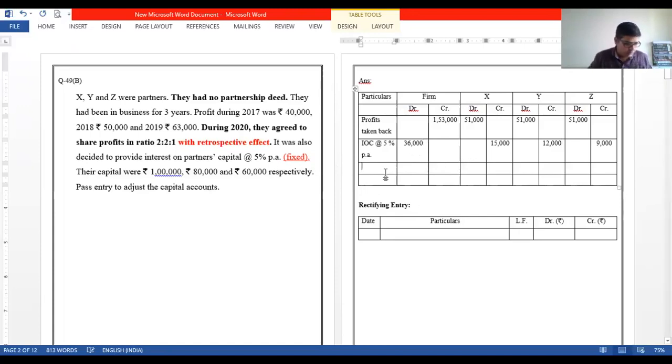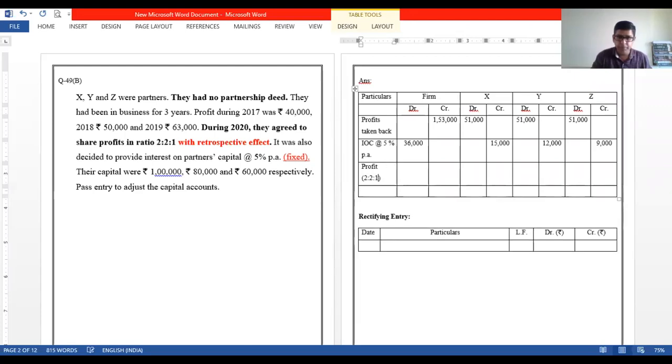Now, firm shows a credit balance, so it's a profit again. Profit distributed in what ratio? They have changed the ratio, and that is 2:1. So let us get the difference over here. 153 minus 36 is 1,17,000, right? Now 1,17,000 in the ratio of 2:1. So 78,000 and 39,000 would be the shares, which gives 23,400 and 46,800. X or Y, 46,800. So this is how the sum has to be done.